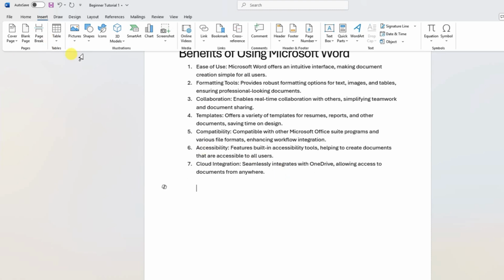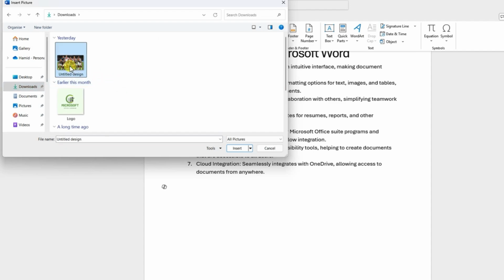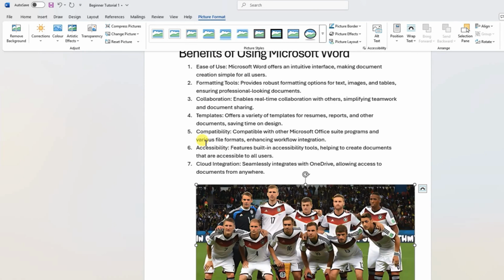Next, I can insert shape, icon, picture. If I want to insert a picture from this device, I will go to this device and then select the picture which I want to upload. I will go to the location. This picture I want to upload. If I click insert, it will insert the picture for me.